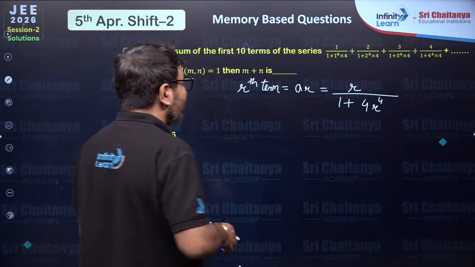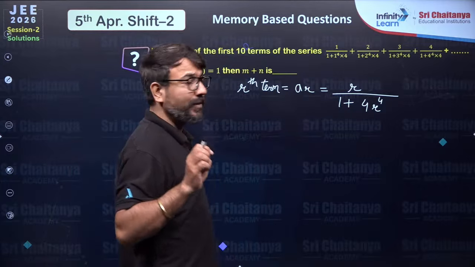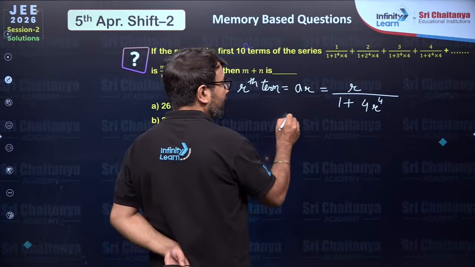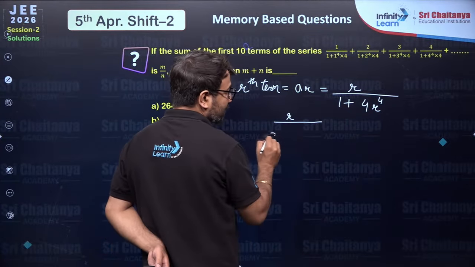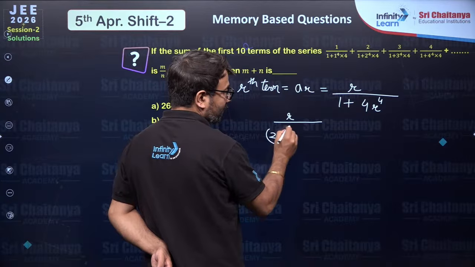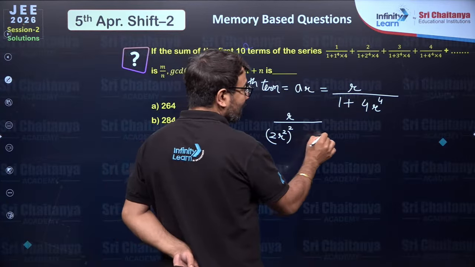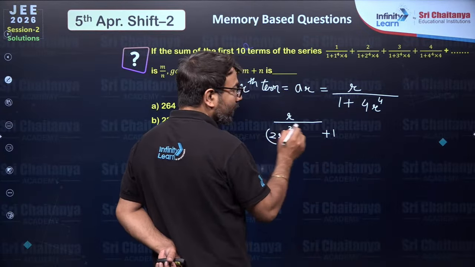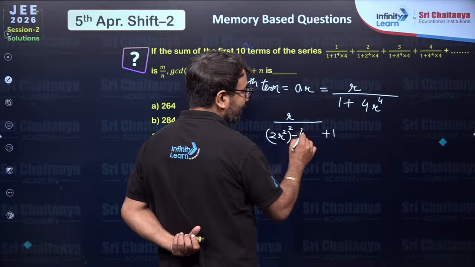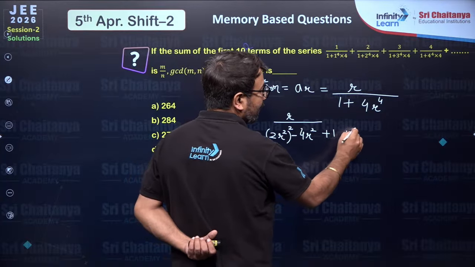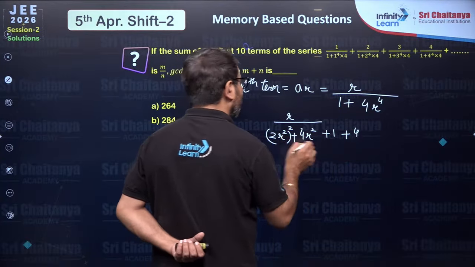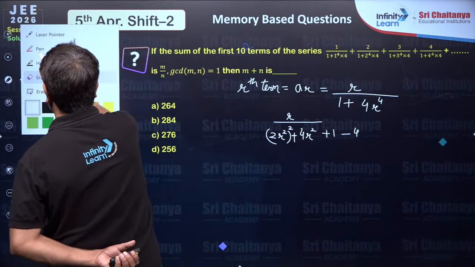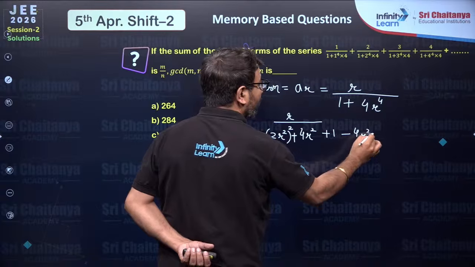Now you have to convert this into a telescopic series. How will you convert it? So basically, my dear students, can you write it as 2r square whole square? And then plus 1 is already written. And in the middle, can you write 2ab? So let's say I'm writing negative 4r square. And then I'm writing, sorry, positive 4r square. And then I'm writing negative 4r square over here.